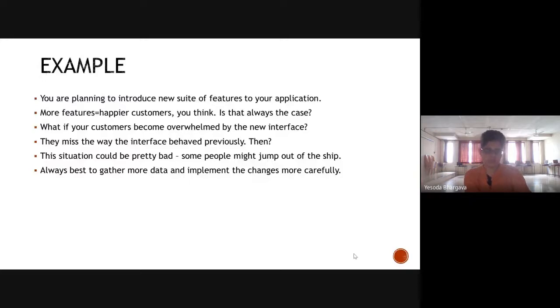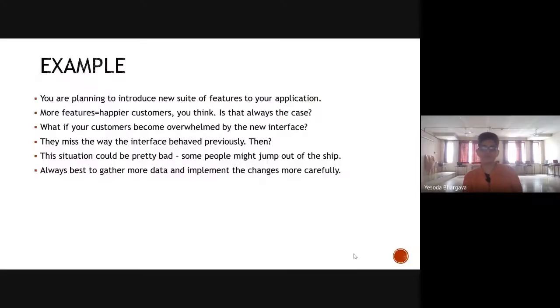But I just want to leave you with this thought that most of the time engineers feel that more features may mean happier customers, and that is why sometimes they make the mistake of incorporating so many features in the application that it overwhelms their users.